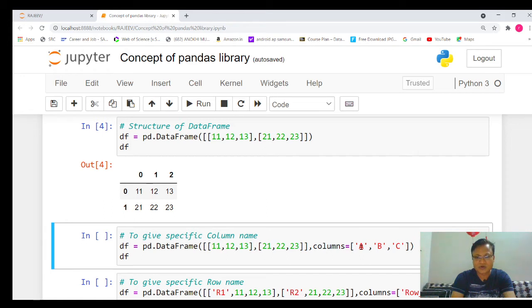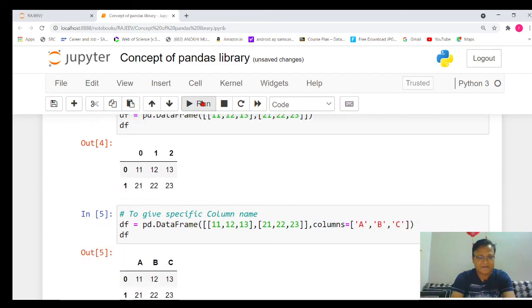Suppose I want to give the first column the name A, second B, and the third C. Now if you execute that command, yeah, great. Here you will see column 0 has been given the name A, column 1 the name B, and the third column the name C.